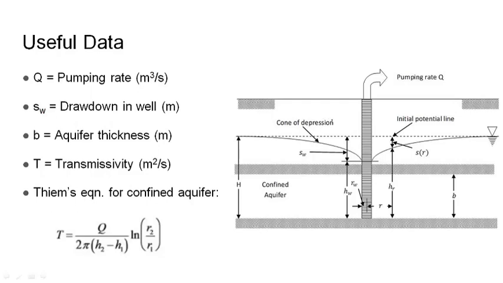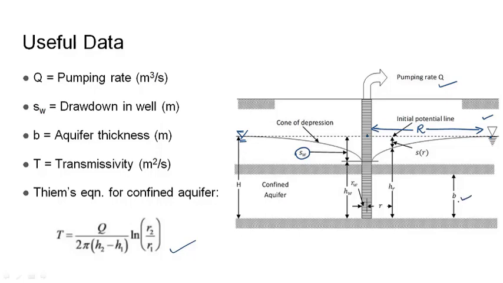Coming to the useful data, if this is a confined aquifer whose radius of influence is capital R, there will be a drawdown of SW at the well face, and this drawdown can be obtained using the Thiem's equation for a confined aquifer. The radius of influence is nothing but the horizontal distance from the center of the well to where the pumping rate Q can cause a drawdown. Beyond this point, there will not be any drawdown in the water level.